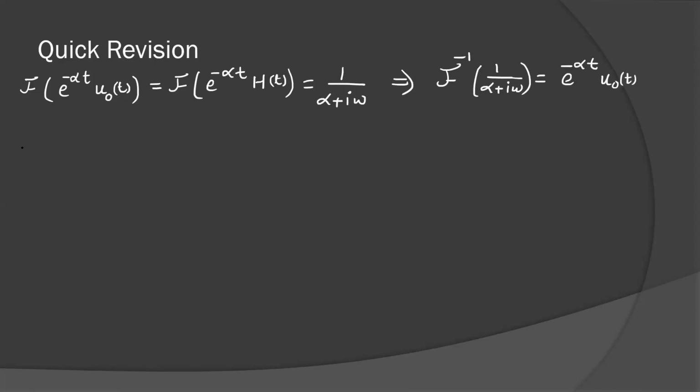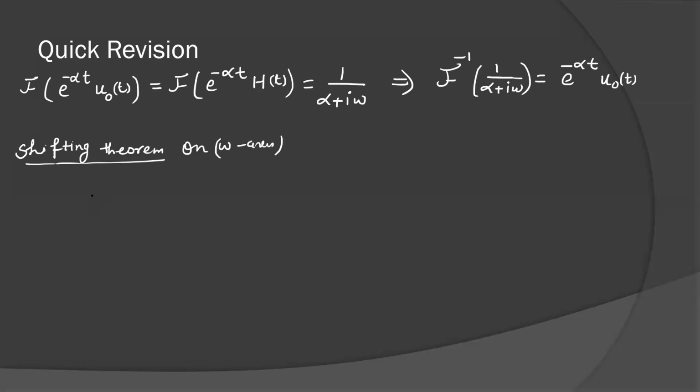Now let's revise what is the shifting theorem. I told you the shifting theorem on omega axis or on frequency axis.